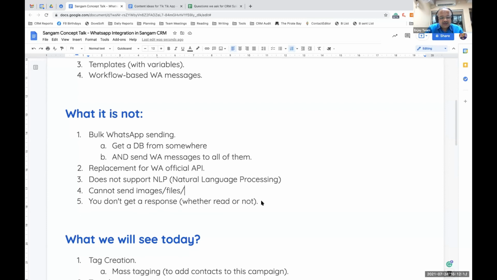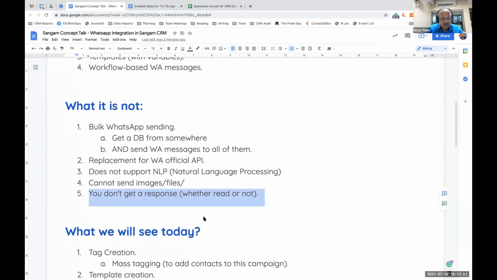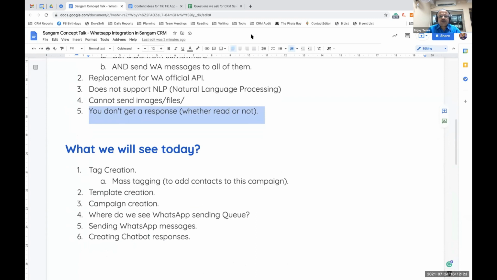You don't get analysis of responses, meaning whether the message was read or not. You don't get that, but we have something else for responses. Okay, now what we will be seeing today, let us discuss this in flow.